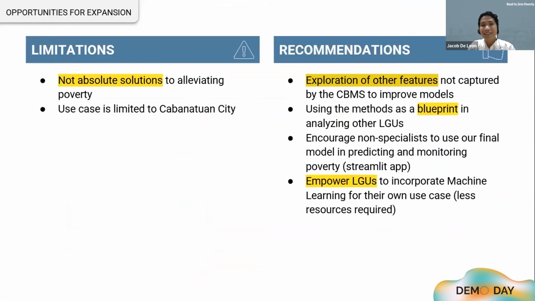Lastly, we want to make it clear that these are not absolute solutions in alleviating poverty, and its use case is limited to Cabanatuan. We recommend future studies, however, to explore other features not explored by the CBMS, such as teenage pregnancy, source of living, domestic violence, and many others. But we recommend that our methods be used as a blueprint in analyzing other LGUs. We encourage non-specialists to explore our models through the Streamlit link below. And lastly, we hope to empower LGUs and all individuals to incorporate machine learning in reaching zero poverty.